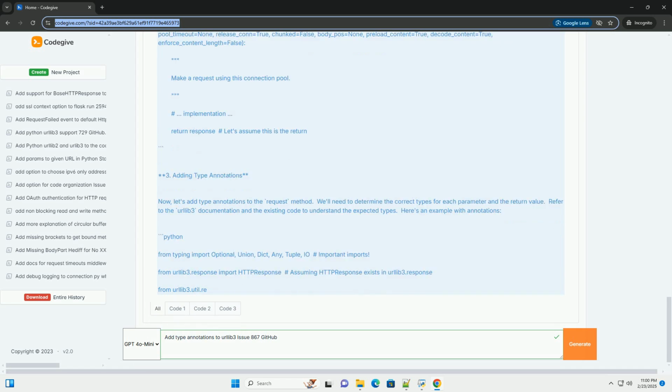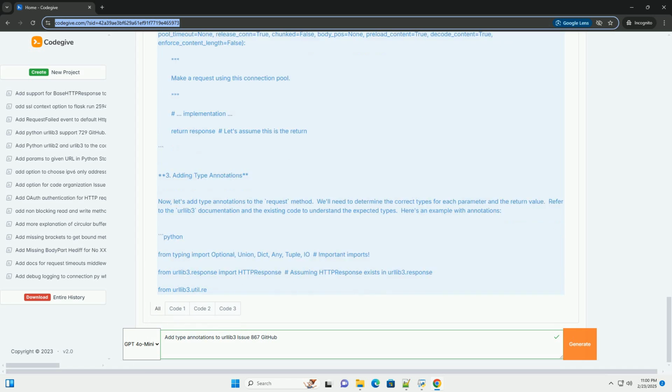2. Identifying the target area, issue 867. Let's assume issue 867 targeted the connectionpool.py file, specifically the HTTPConnectionPool class's request method. This is just an example, you'll need to refer to the actual issue description for the correct file and code. Open urllib3/connectionpool.py in your editor. Let's say the original request method looks something like this.